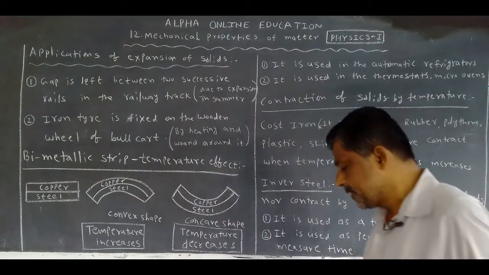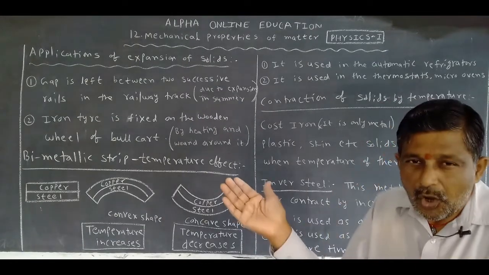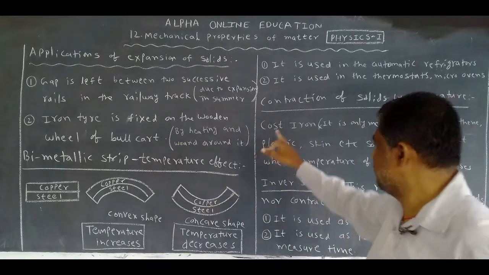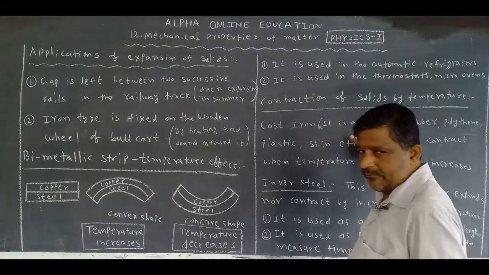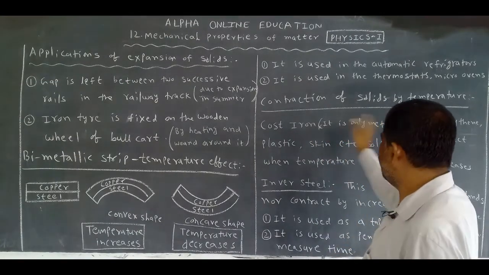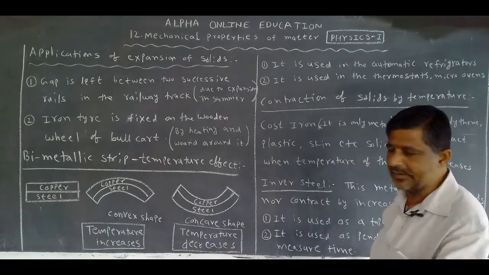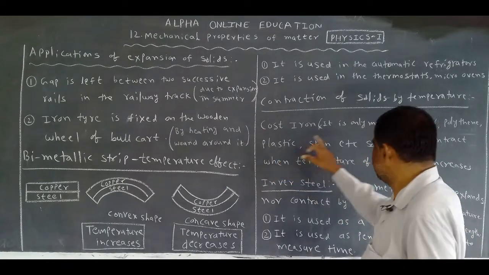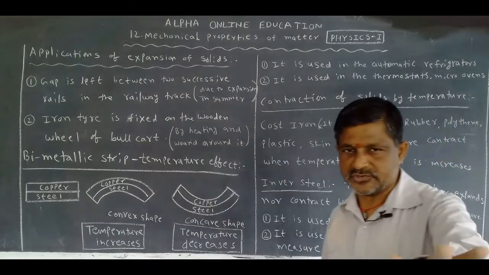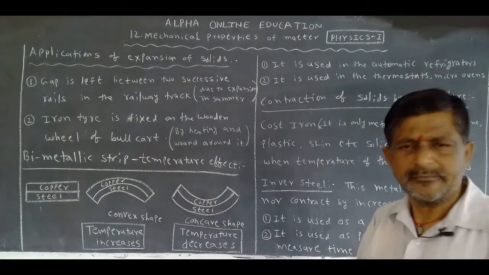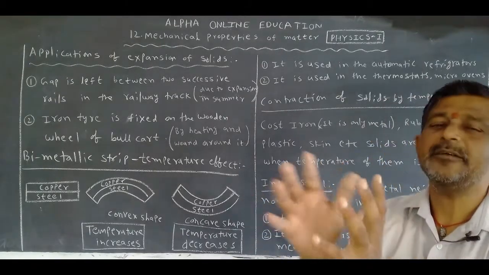What are those? In the solids, only one metal contracts, not expands. What is that one? Cast iron. Cast iron is the only metal. Okay, non-metals: rubber, polyethylene, plastic, skin, etc. These non-metals also contract. Non-metals are also solids. Rubber is a solid. Plastic is a solid. They contract when the temperature increases.